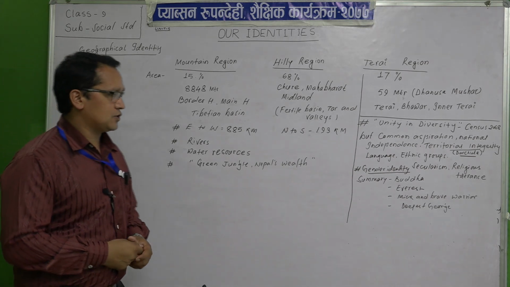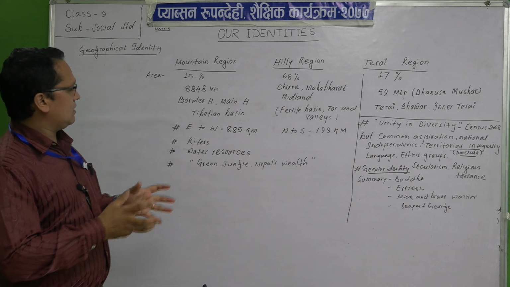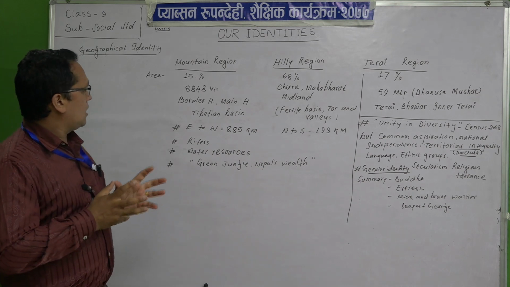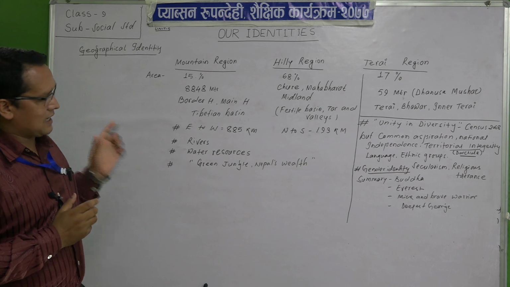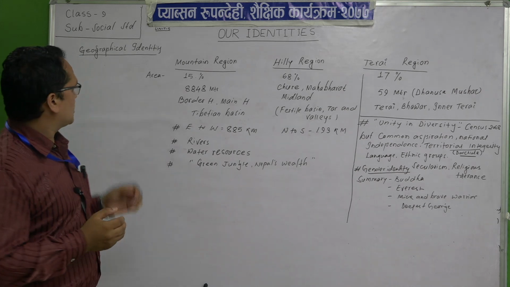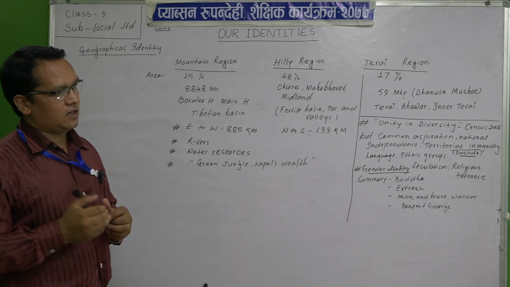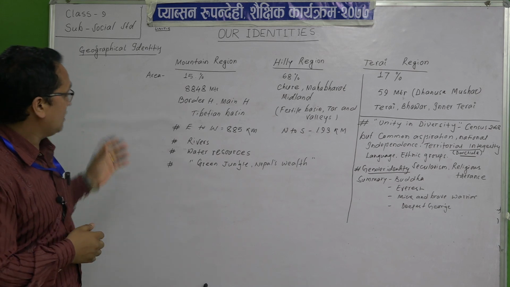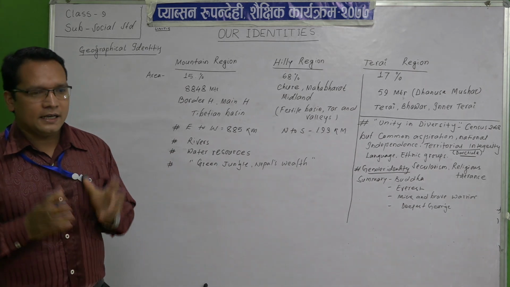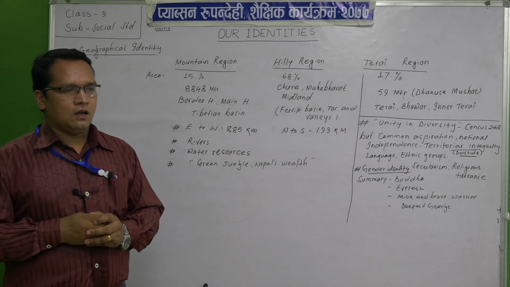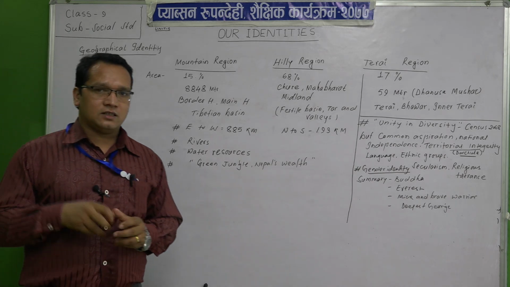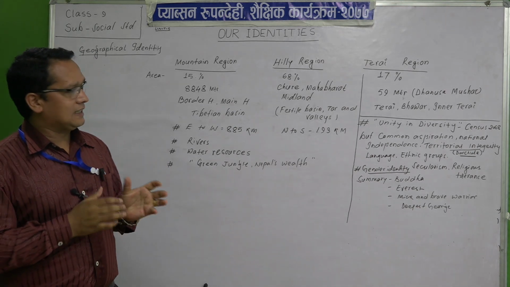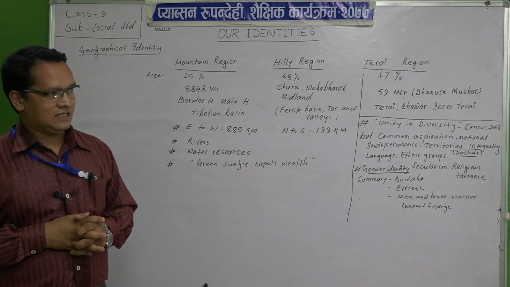From your junior classes you have been reading these things, even though I am repeating them because in our curriculum, while explaining our identities, we discuss the geographical identity: mountain region, hilly region and Tarai region. First of all, the area percentage: mountain region 15%, hilly region 68% and Tarai region 17%.